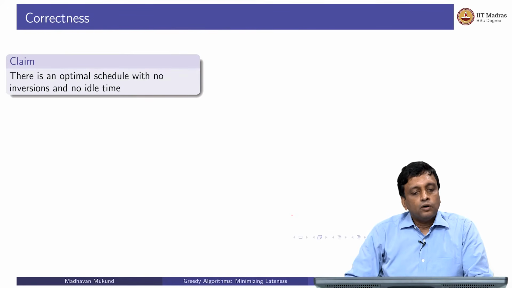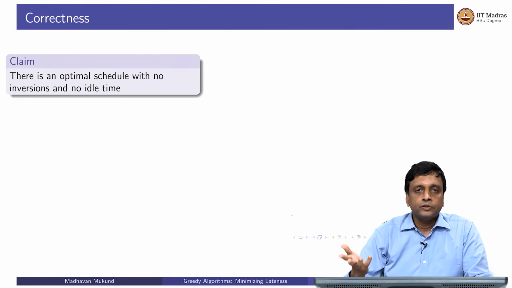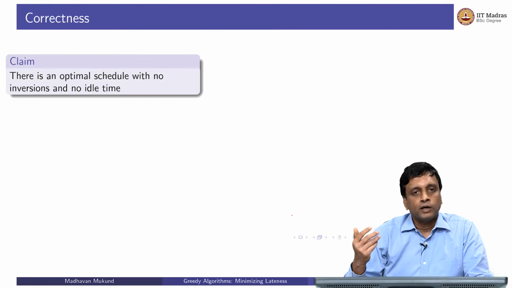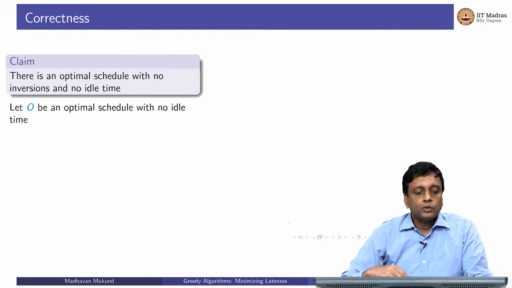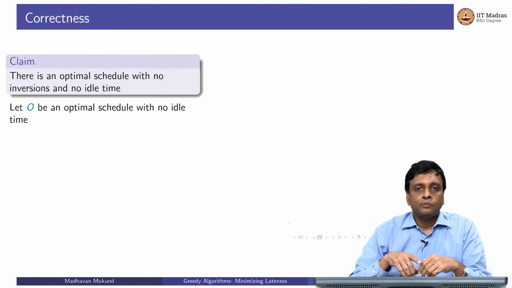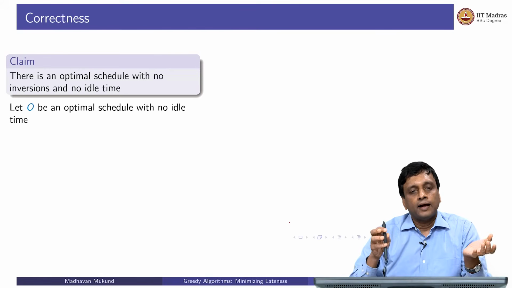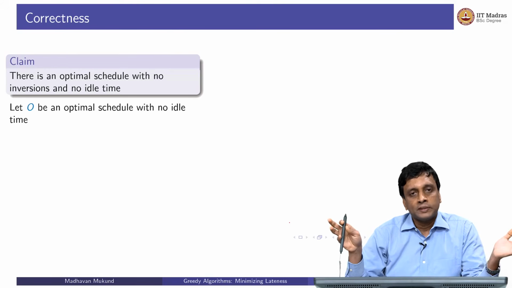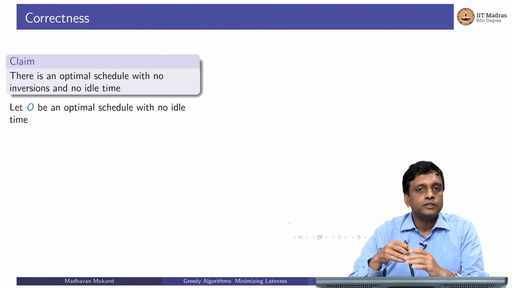So now we want to argue that there is an optimum schedule with no inversions and no idle time. Okay? Our greedy schedule is such a schedule, right? It has no inversions and no idle time. We want to argue that there is such an optimum schedule. So we start, as before, with an arbitrary optimum schedule, but we can always assume that this optimal schedule has no idle time, because as we said, we can always compress an optimal schedule without increasing the lateness, because everything just shifts to an earlier time.